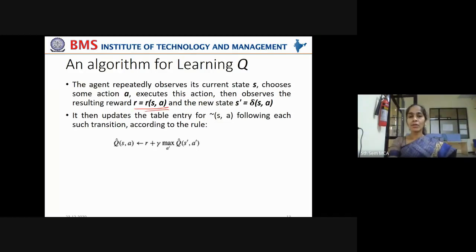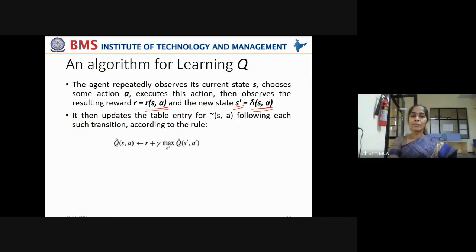R of SA and the new state. What is the new state? How is the new state represented? S dash, which is nothing but the change in the current state. Change is always denoted by delta. So delta S of A. What is the change by taking an action A in the state S? That is S dash.